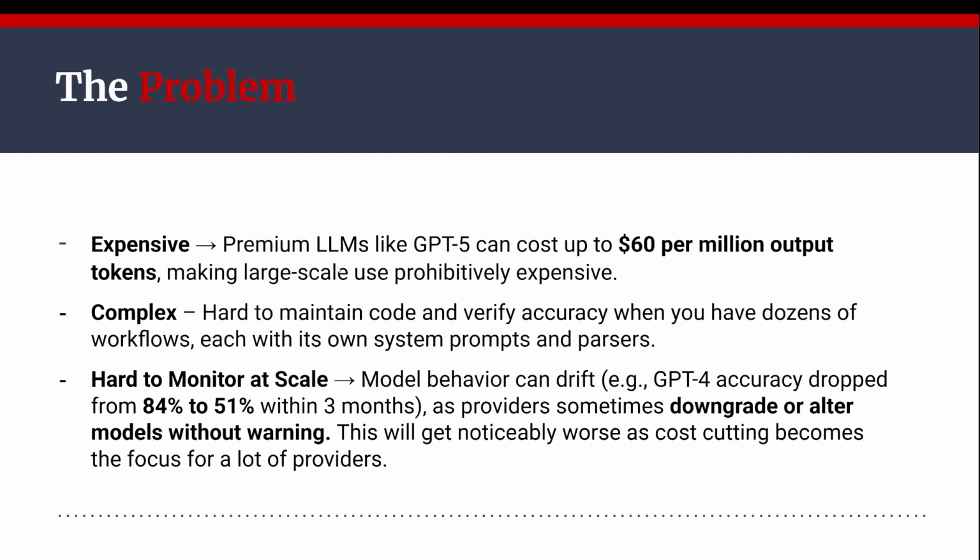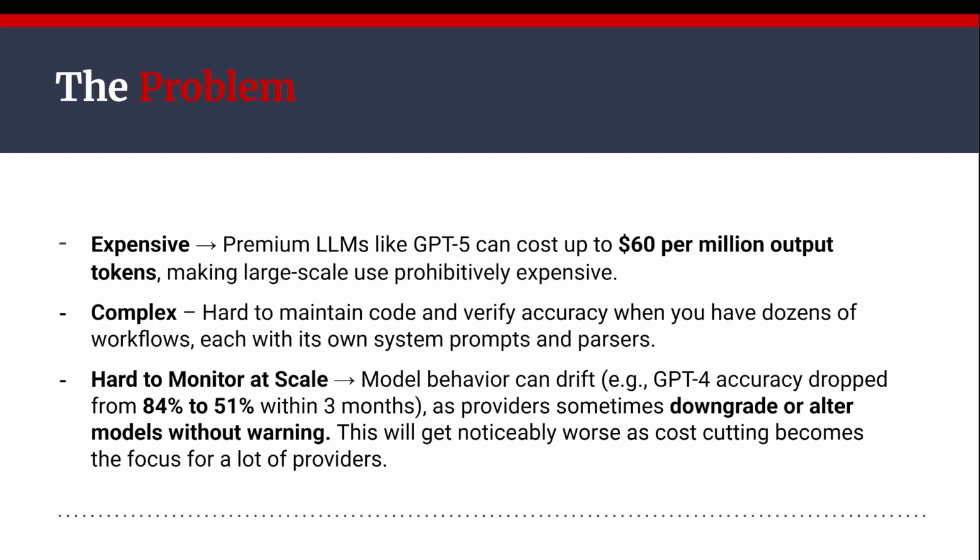So the problem is that right now, most developers do something called vibe testing. They write a system message and choose a model and pray that there is no edge case that's going to break it. And this is really expensive because models like GPT-5 can be, well, really expensive. And it's also really hard to maintain if you have a ton of language model workflows, each with their own system prompts and parsers.